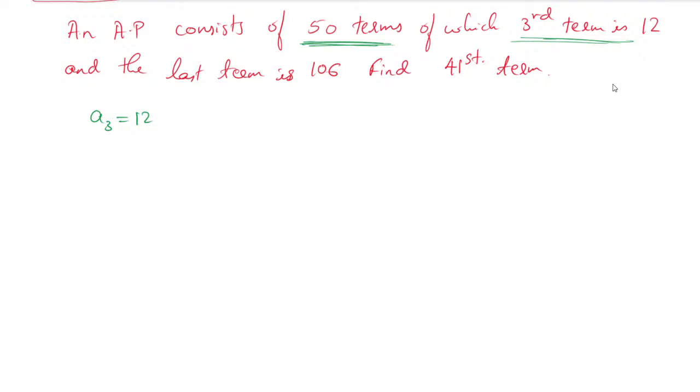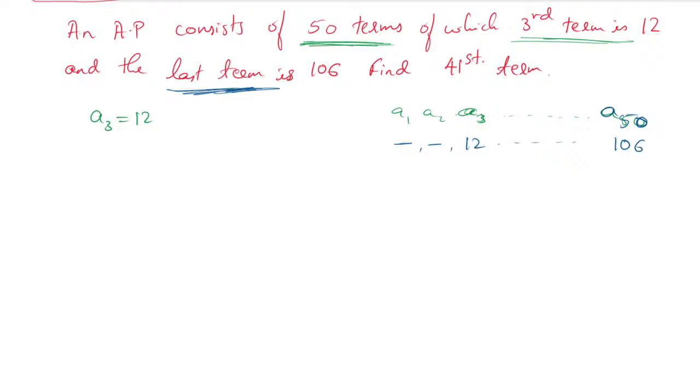And one more important thing they have mentioned is the 50th term. What is that 50th term? It is the last term. There is a first term, second term, third term, and in the sequence the last term is A50. The third term value is given. The first and second terms we don't know, but we know the last term value. Last term is nothing but A50, and the A50 value is given as 106.